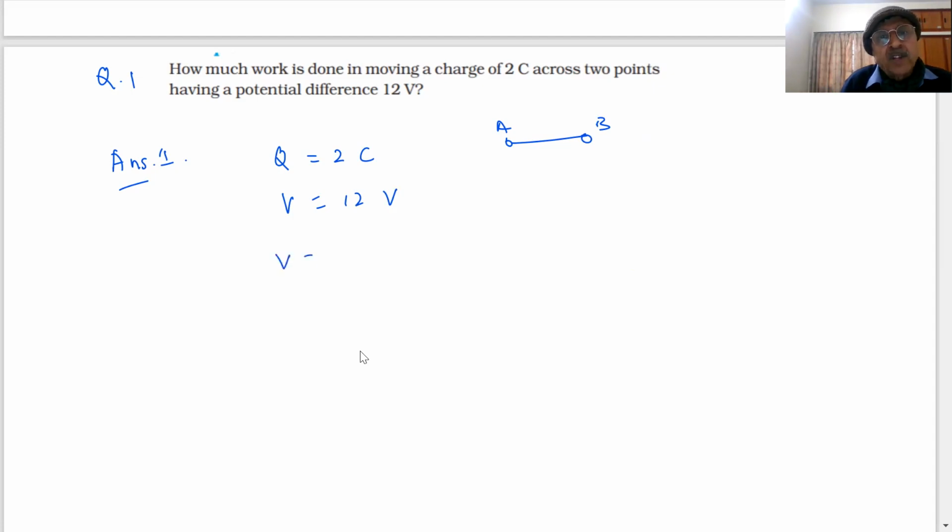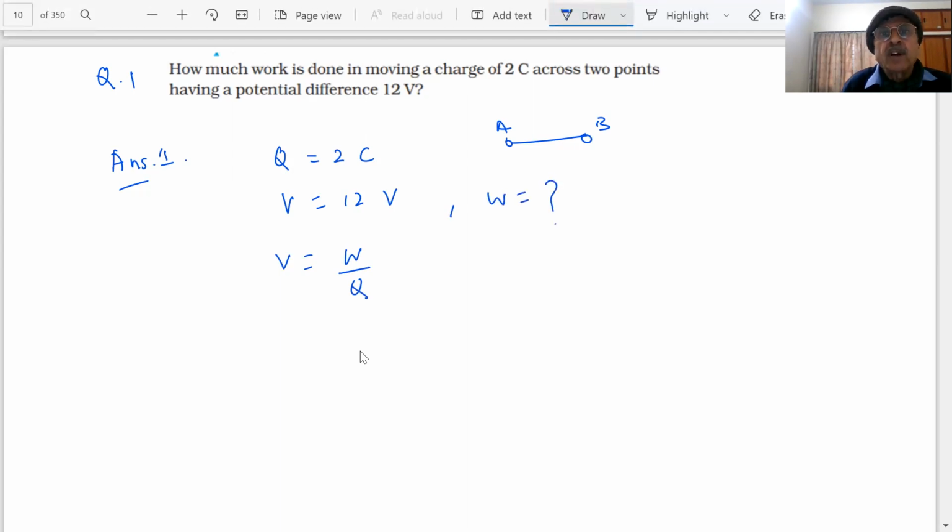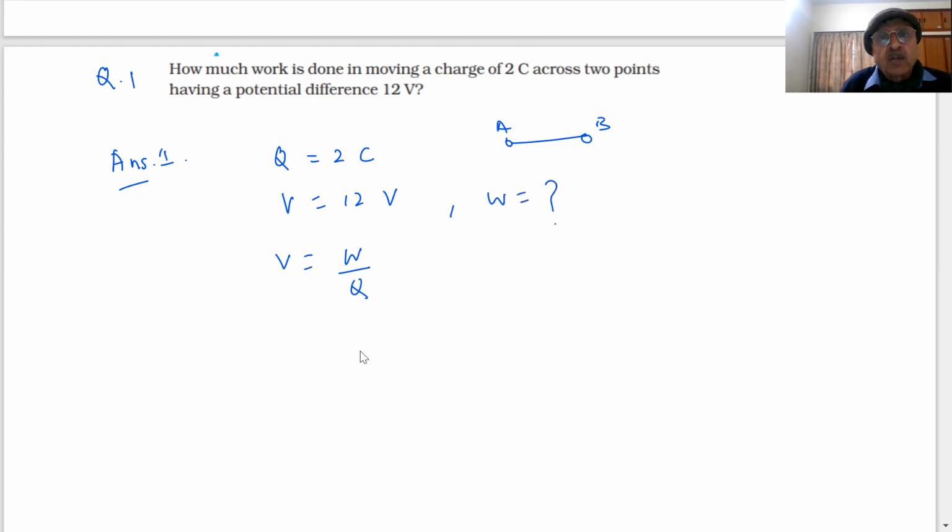What is the formula? We gave you V is equal to W upon Q, where W is the work done. You have to find the work done. So W is V into Q. V is 12 volt into Q, 2 coulombs.